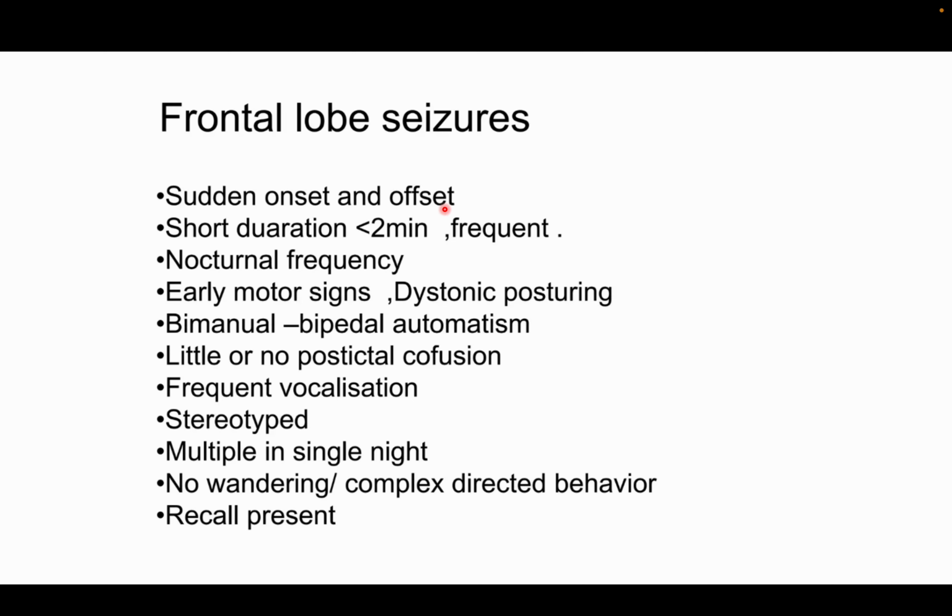In frontal lobe epilepsy, there is sudden onset and offset, and generally short duration. Nocturnal frequency is more common, as we discussed in the third case, and there is also early motor sense, mostly motor, because the motor area is near. Bimanual and bipedal, both hands and legs will be involved. There won't be any confusion or amnesia per se. Frequently they'll have some vocalization like guttering. There are multiple episodes in a night. They won't wander, and recall will be present. They will be able to recall. This is the classical picture of frontal lobe: short duration, hypermotor, nocturnal, and early motor involvement. No postictal confusion, and they will be able to recall better.